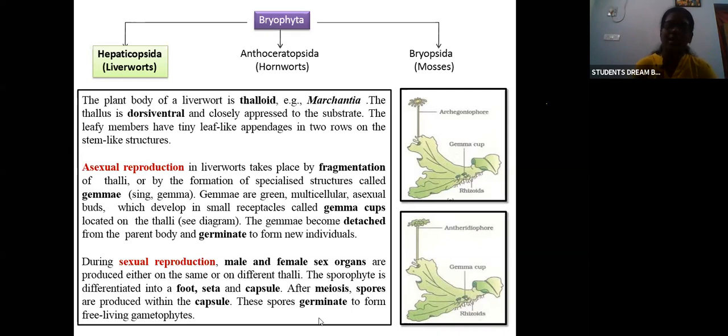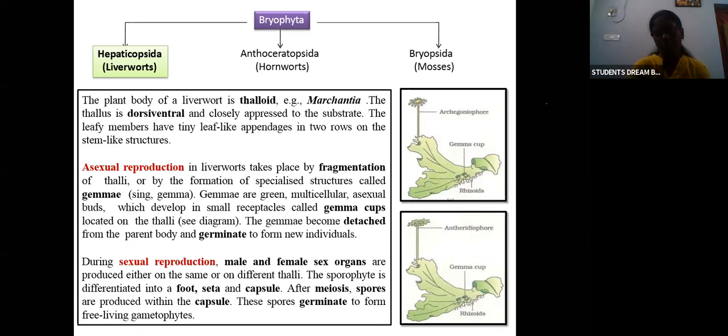Asexual reproduction is by fragmentation. The fragments here we call gemmae, and the gemma is nothing but an asexual bud. It will get detached from the thallus, germinate, and form a new individual. Whereas in sexual reproduction, they have male and female sex organs either in the same or in different thalli.